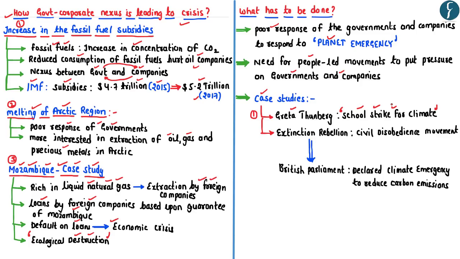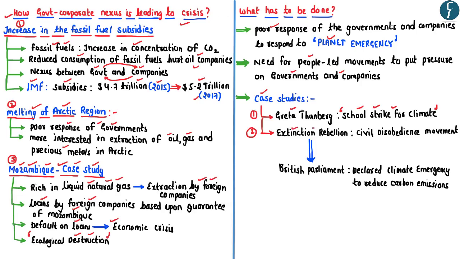Now, the success of this particular movement can be gauged from the fact that this movement started on a very small scale. However, over a period of time, it has come to acquire a global character. The second example of a people-led movement putting pressure on the government is that of the Extinction Rebellion in the United Kingdom.